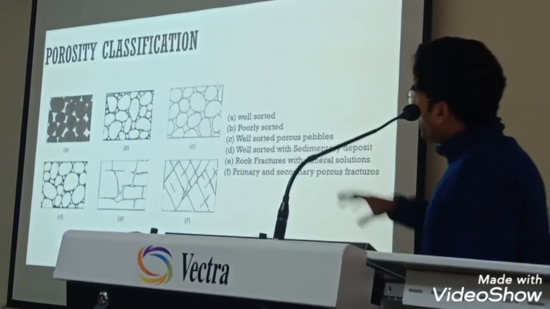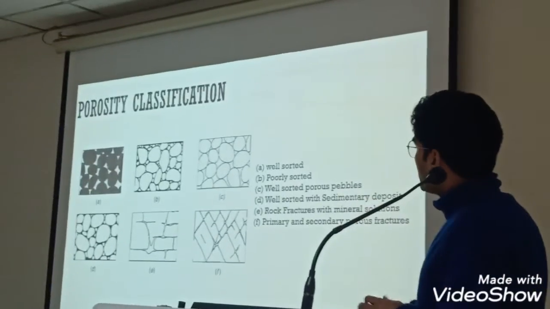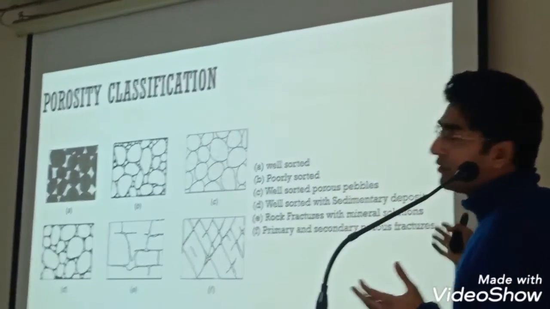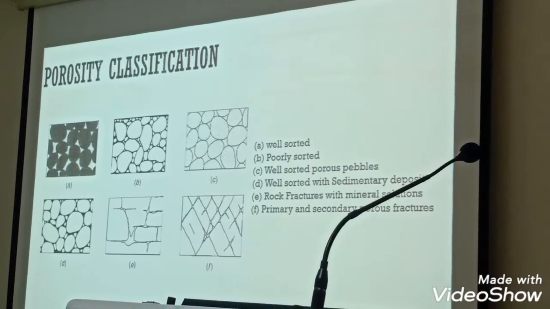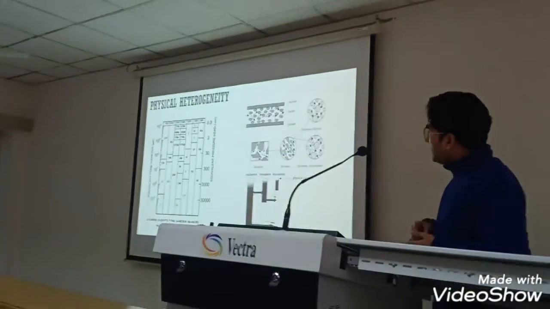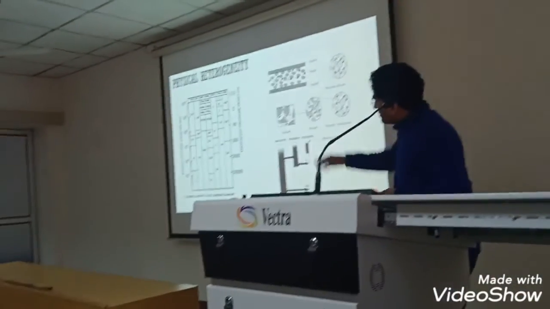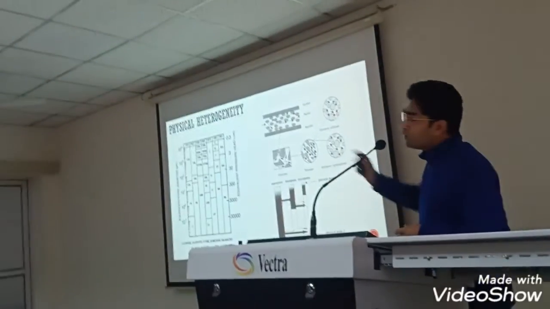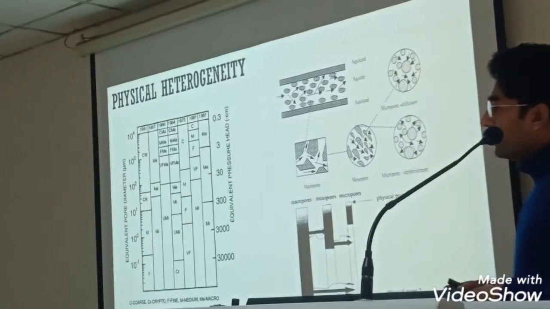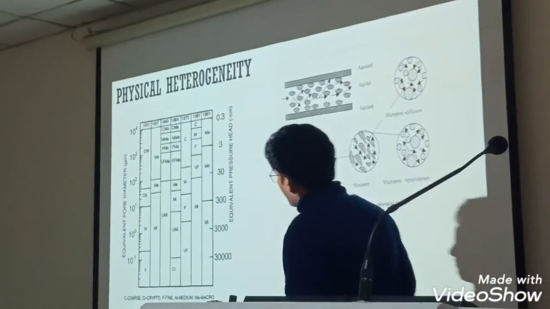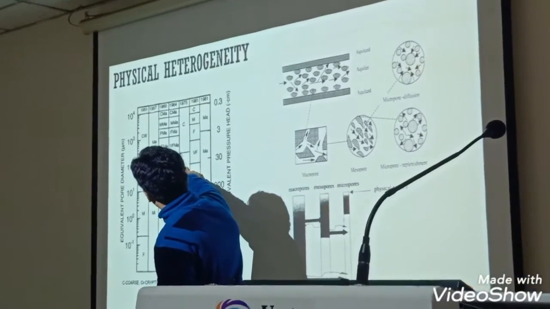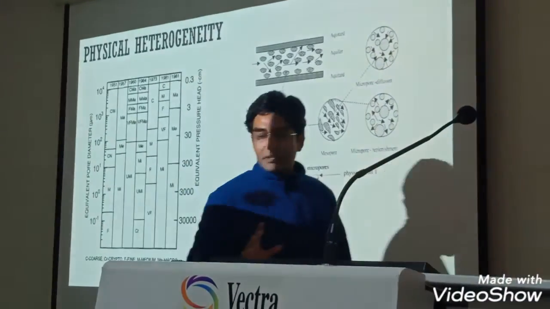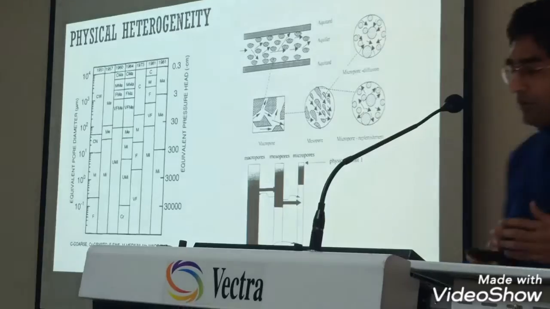These are the porosity classifications. There are six classifications broadly: well sorted, poorly sorted, and a mix of fractures and pebbles. Then this is a broad physical classification from the finer fraction to the coarser fraction. You must be aware that we mostly go for very fine, medium and coarse classification, but there are a number of other classifications.